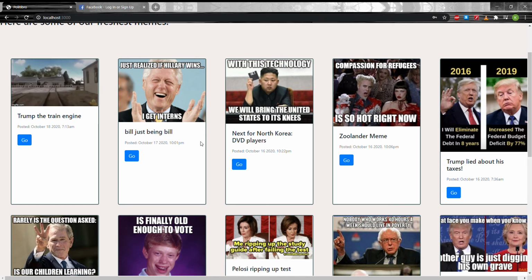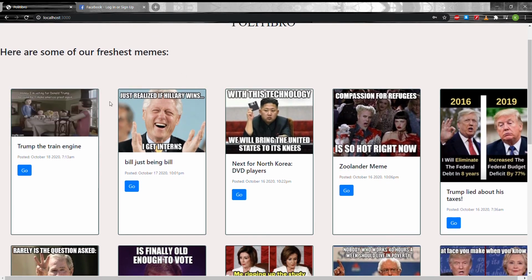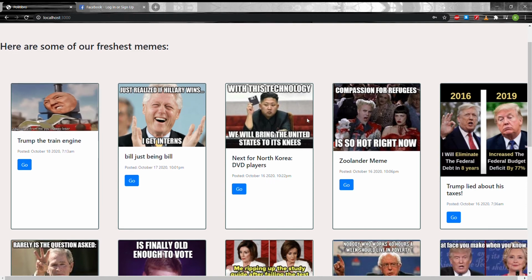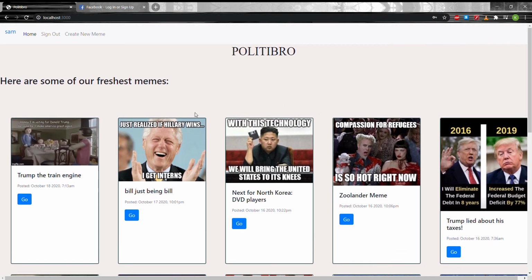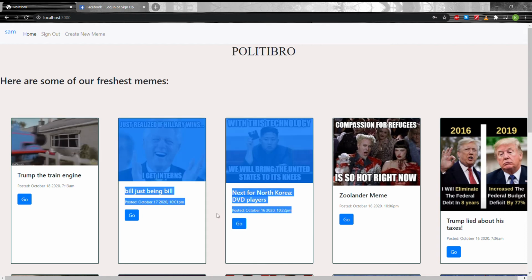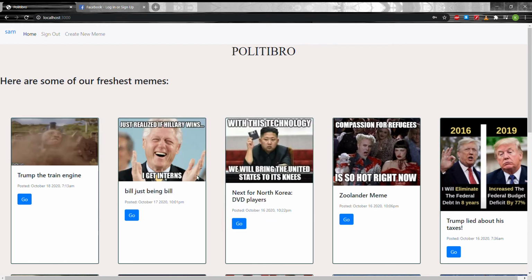So I decided to use the Bootstrap card functionality for each of these posts because it allots them the same amount of space, and it actually looks a lot more appealing to the eye than having all of these images be different sizes and then it kind of stretching. I was running into a lot of issues with overlap of images and images stretching and all that, and I feel like this actually works perfectly because you've got the meme and then a description of it and then a little bit of information here about the posted information, and then a link to go to that meme show page.